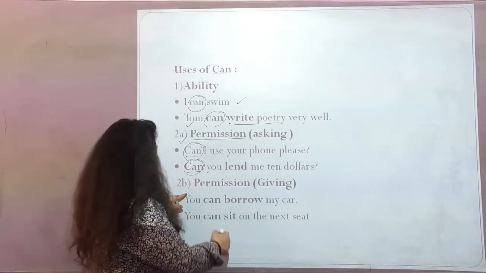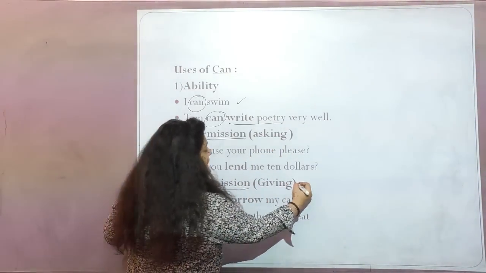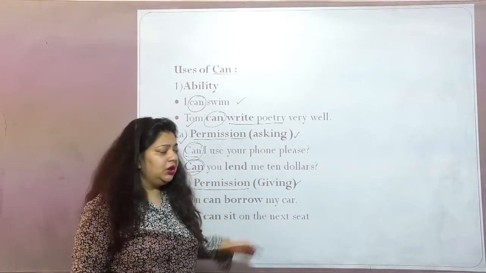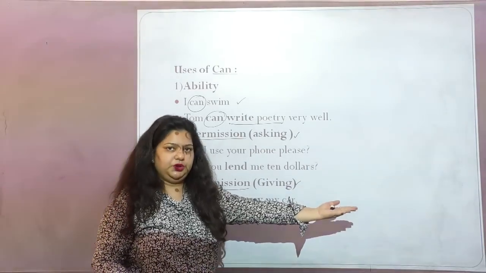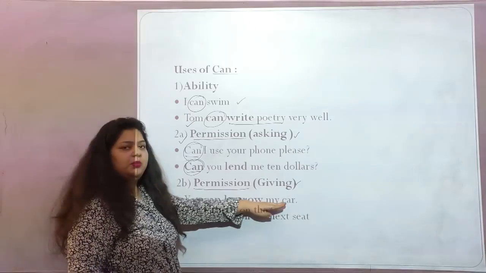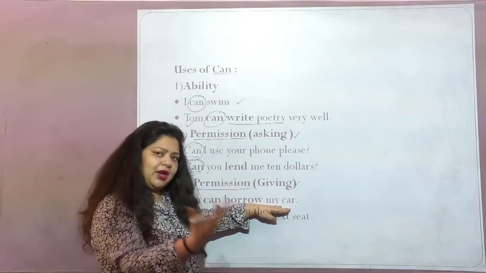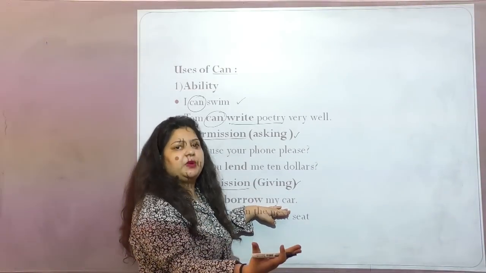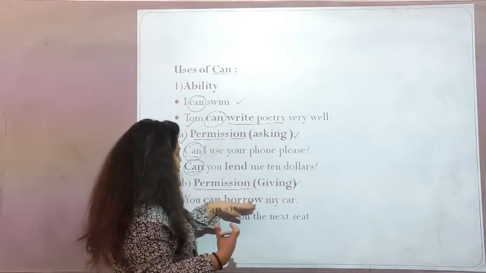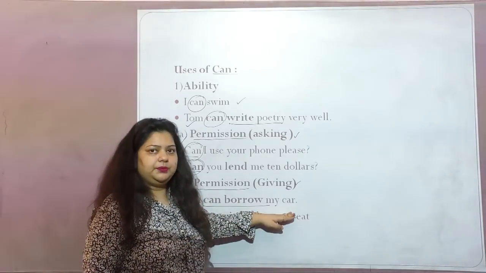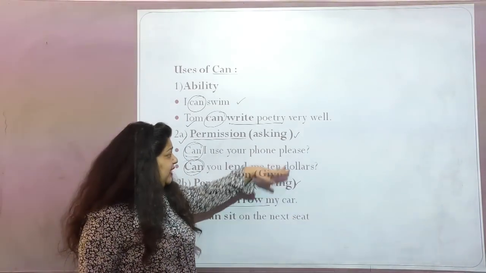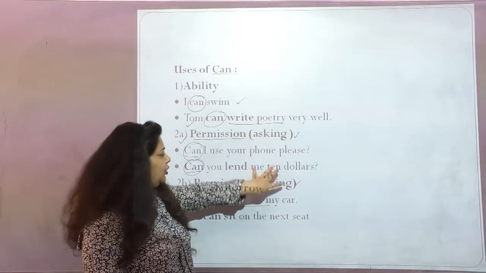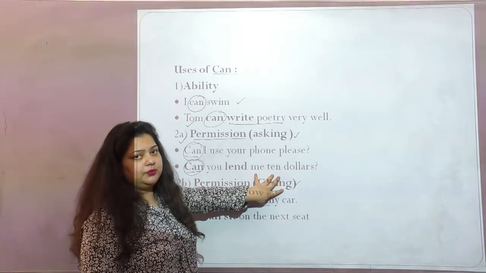Correct? Now next is again permission, but that is in the giving side. Here what we were doing is we were asking the permission. Here what we are doing, we are giving the permission. For example, you can borrow my car. I am giving this permission that you can borrow my car. You can take this from me. I am giving you this authority that you can borrow this car from me. Right? It is very important to understand what is the asking of the permission, what is the giving of the permission. Right?